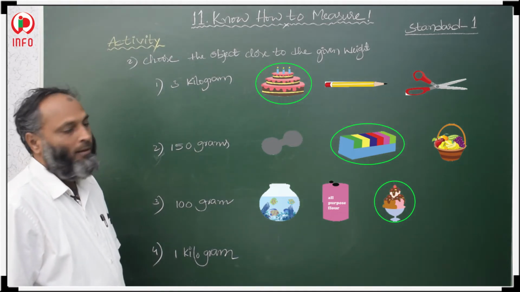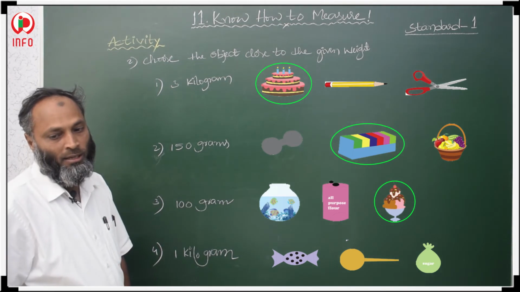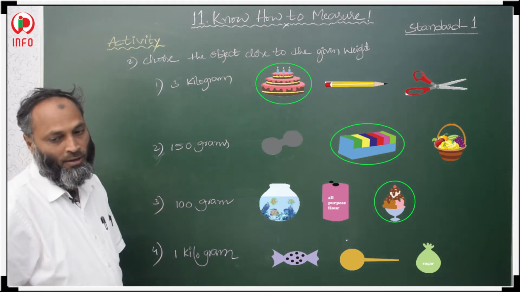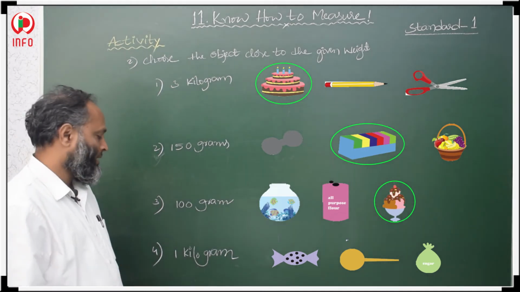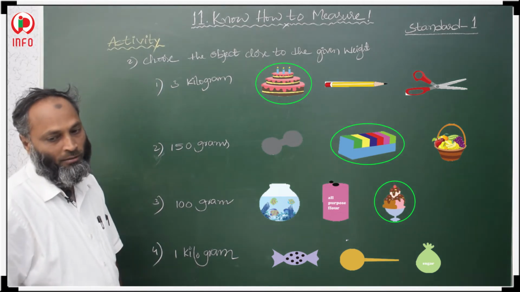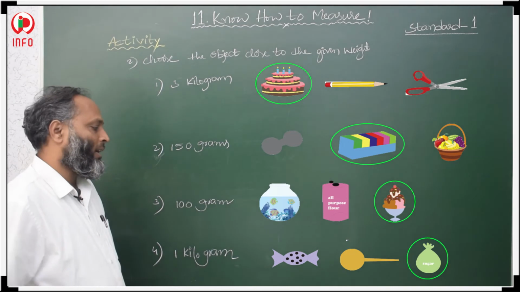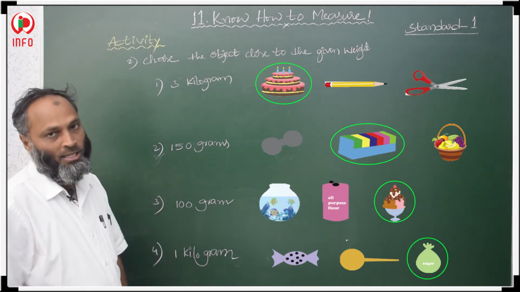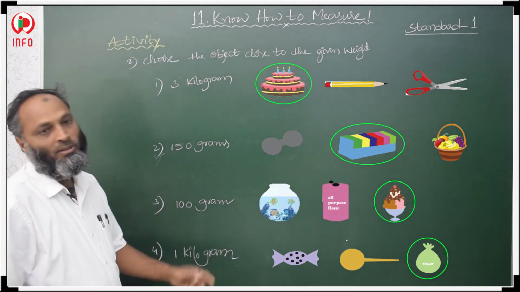Okay. So the next one, 1 kilogram. One is chocolate, the second one pan, and the third one sugar. Sugar is equal to 1 kilogram, so circle sugar. The pan is less than 1 kg and the chocolate weight is also less than 1 kg. So the sugar weight is approximately 1 kilogram.